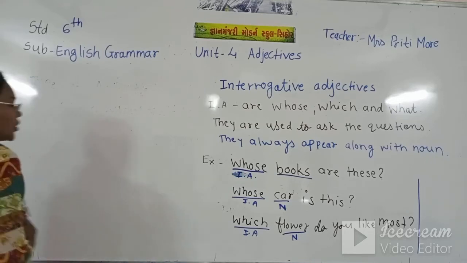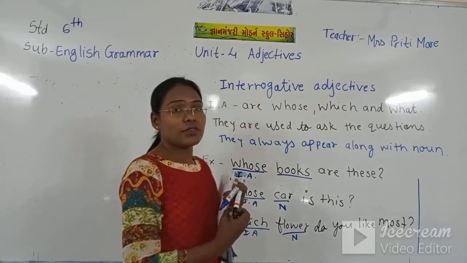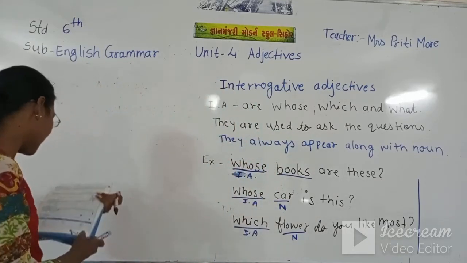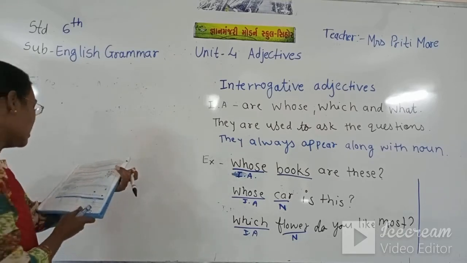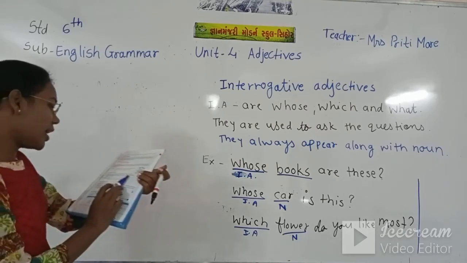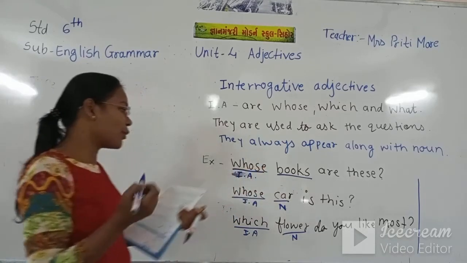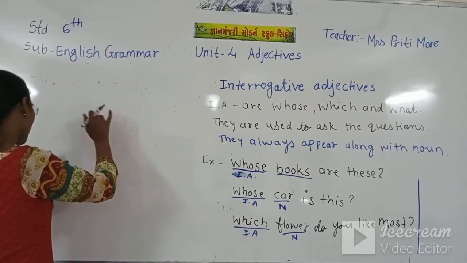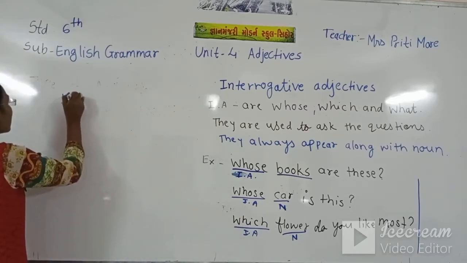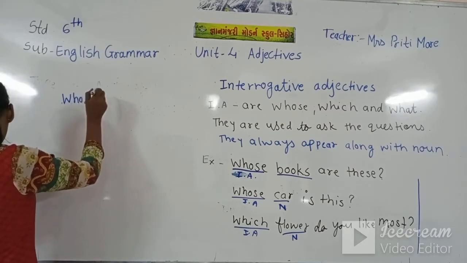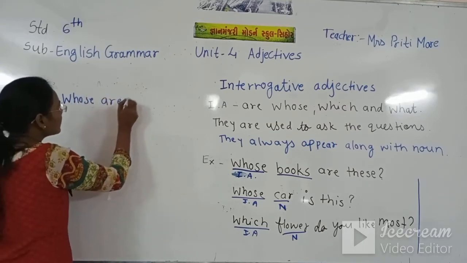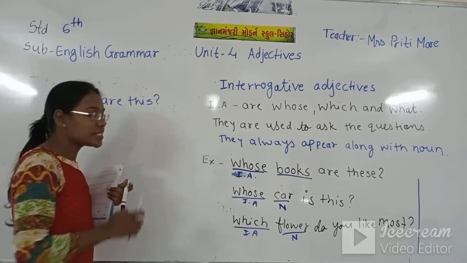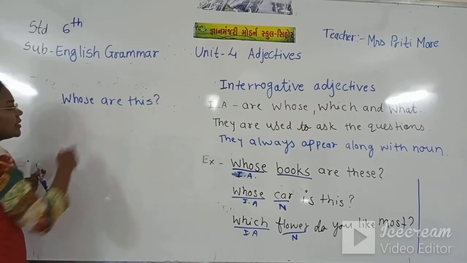We have seen right now the interrogative adjective always comes with the noun, but the interrogative pronoun does not come with the noun. Unlike the interrogative adjective, the interrogative pronoun is used like a pronoun only. For example, whose are these? This is also an interrogative sentence, but here you cannot see any noun.